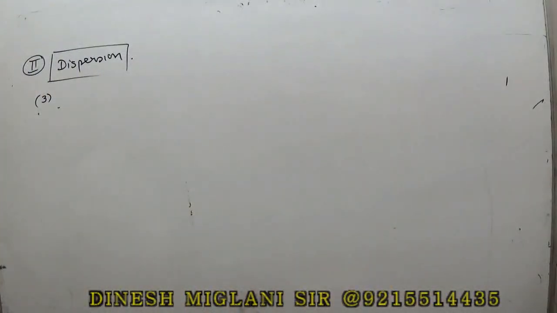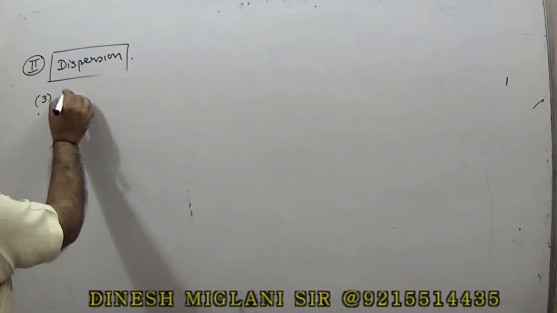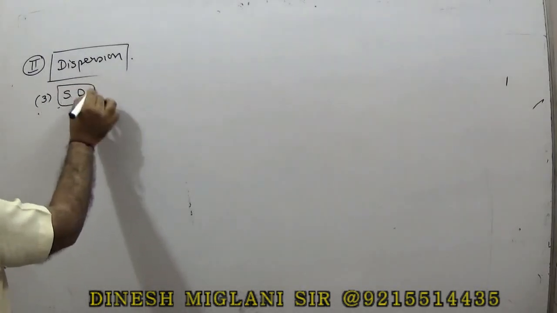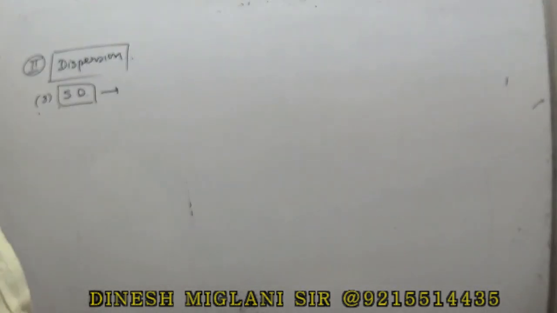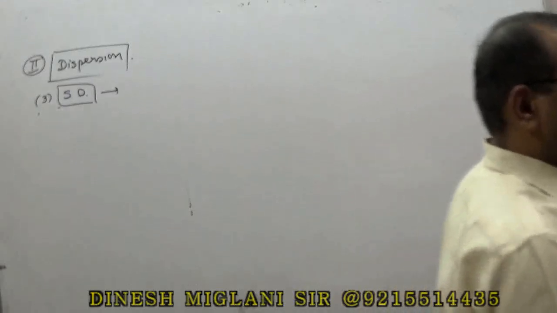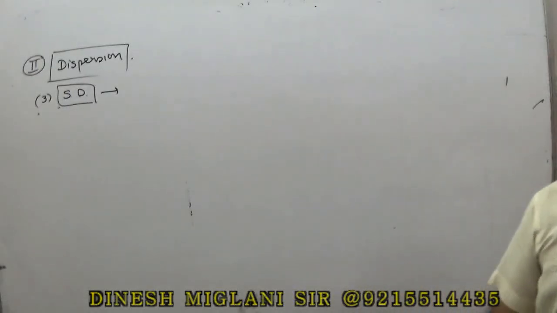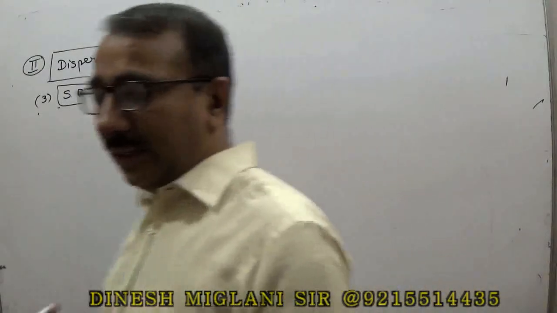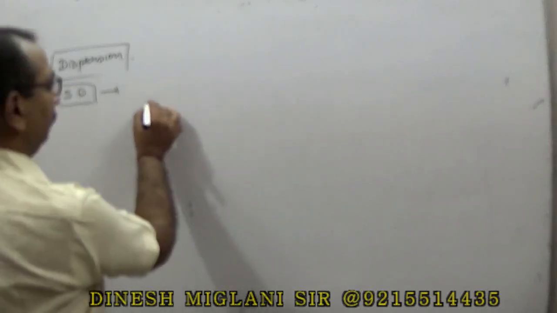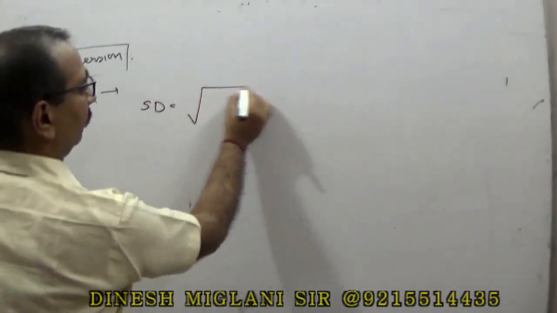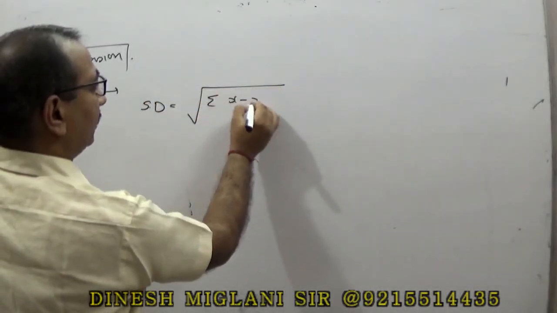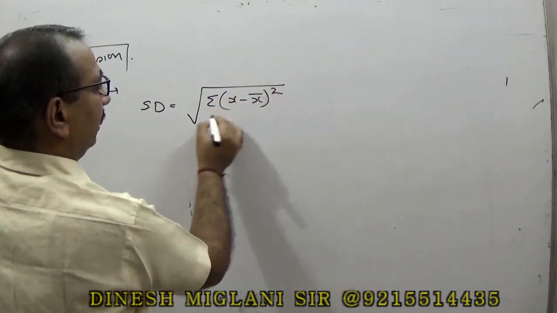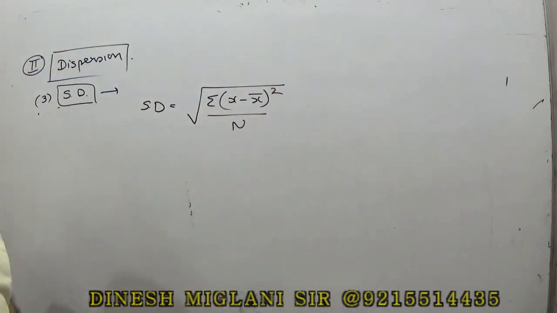Maximum places standard deviation is used. We have made an individual session on the standard deviation where you will find all types of questions on it. But here, since we are just observing it from the point of view of multiple choice questions, we just try to understand how to find the standard deviation. Standard deviation is equal to under root of summation of (x minus x bar) whole square divided by n. This is the basic formula.